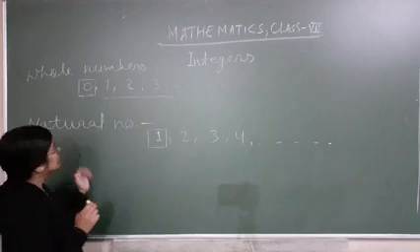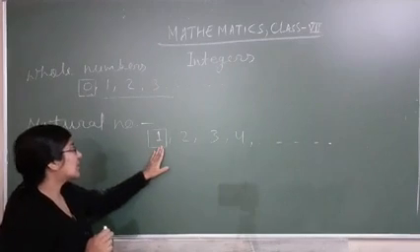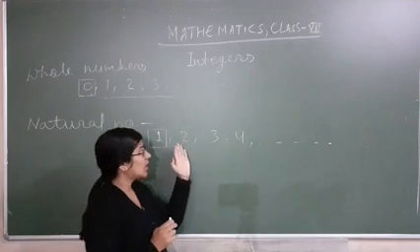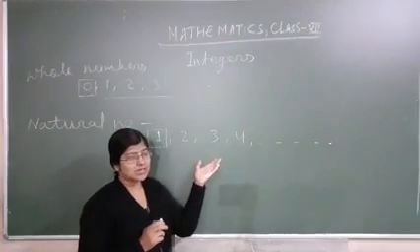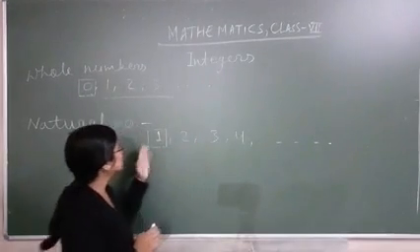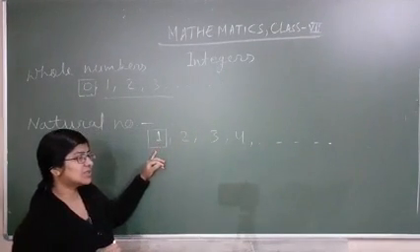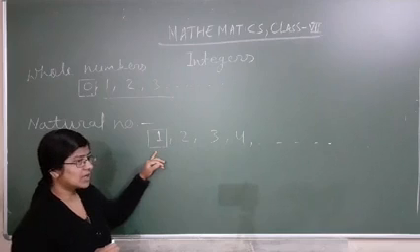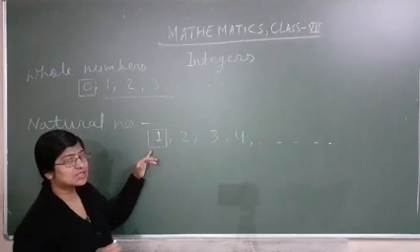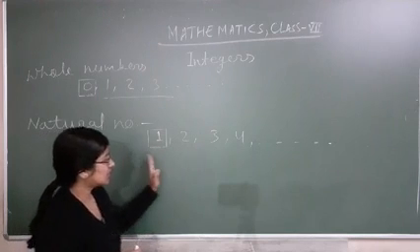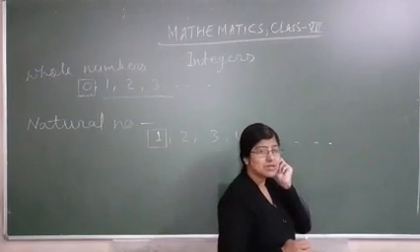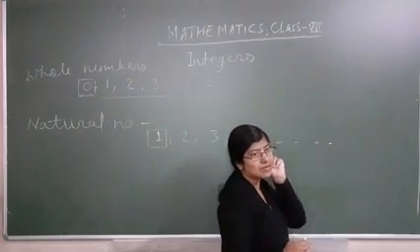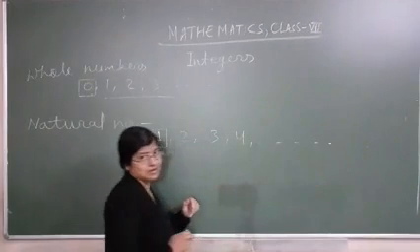Clear? So natural numbers start from 1: 1, 2, 3, 4. Other names for these are counting numbers and ordering numbers. So we can say the smallest natural number is 1. But we can't define the largest natural number, so that is undefined or not defined.